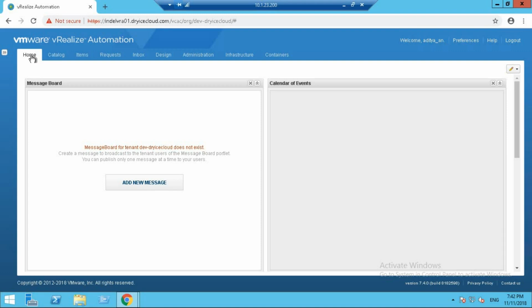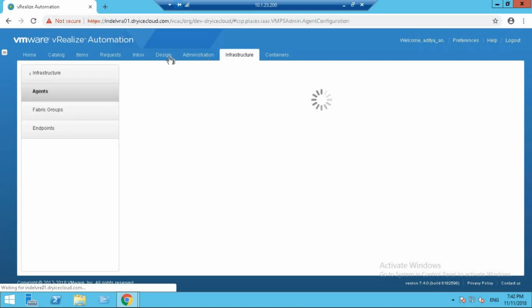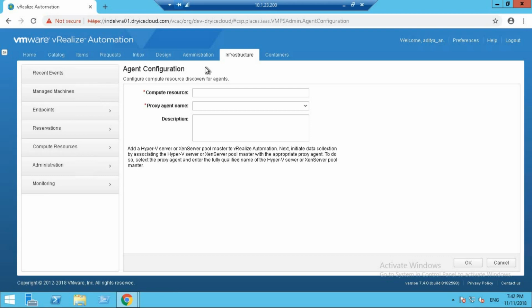Now, while configuring a machine prefix, you see three fields. If you're going to talk about it, it's better to just show you how to create a machine prefix. Go to the infrastructure tab. Go to the administrator tab inside it.